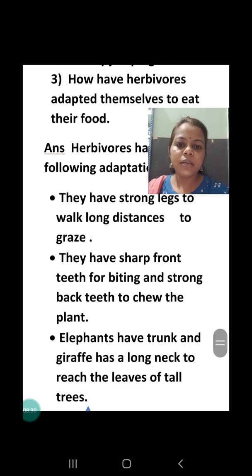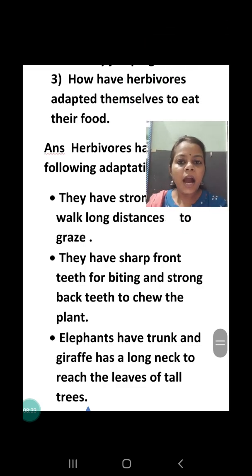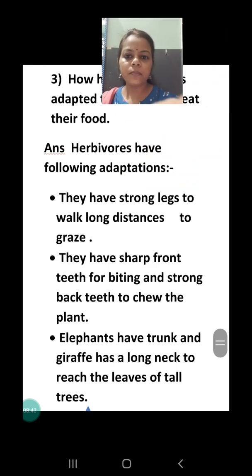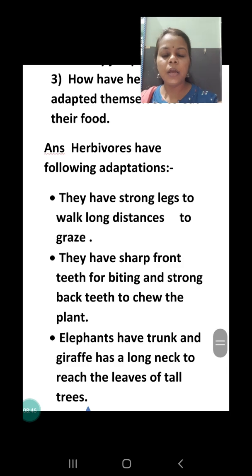Our next question is, how have herbivores adapted themselves to eat their food? You all know what herbivores are. Herbivorous animals are animals that eat plant products or different parts of the plant, or sometimes they eat grasses. So these animals are called herbivorous. So how do they eat these plants, and what are the adaptations found in these types of animals?